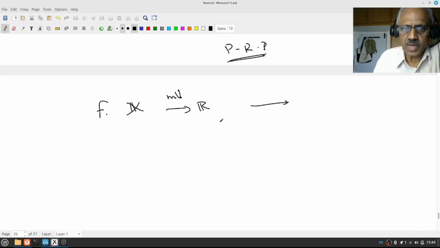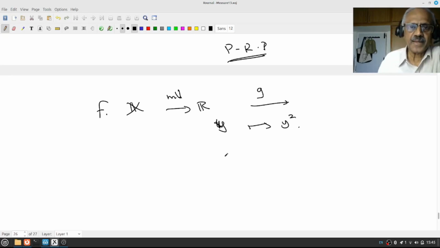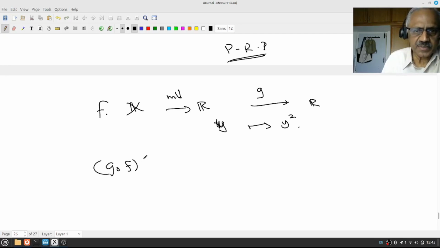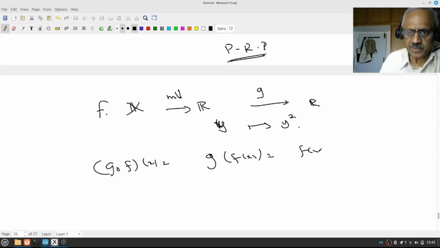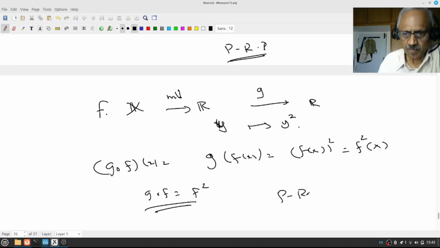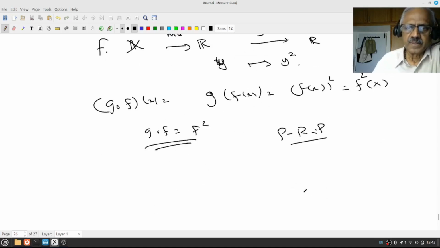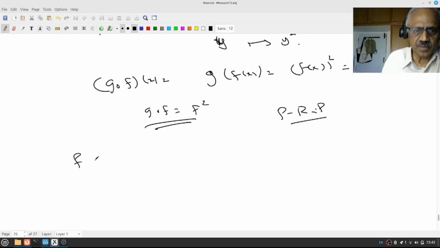Now from R to R, let us look at the function g, call it y going to y squared. This is a continuous function. Therefore, what is g composite f of x? That is g of f(x), but that is f(x) whole squared. That is the same as what we call f squared of x. Therefore, g composite f is nothing other than f squared. Since f is measurable, f squared is measurable.